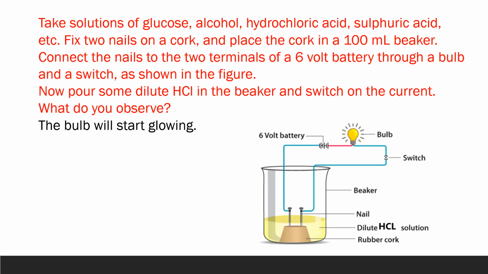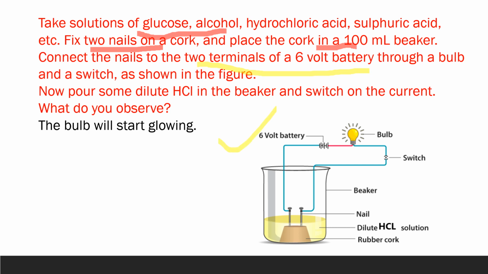Let's discuss one more activity. For this activity, we require solutions of glucose, alcohol, hydrochloric acid, and sulfuric acid. Now, fix 2 nails on a cork and place this cork in a 100 ml beaker and connect the nails to the 2 terminals of a 6 volt battery through a bulb and a switch as shown in this figure.